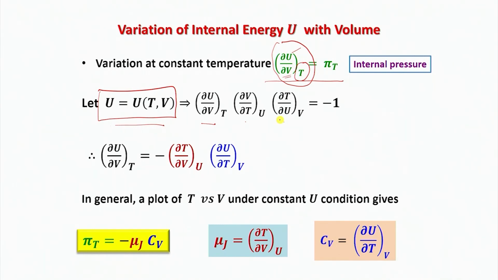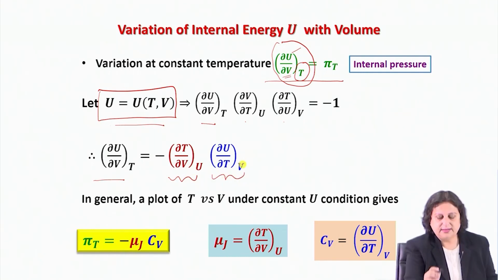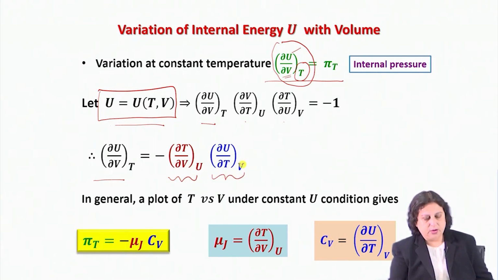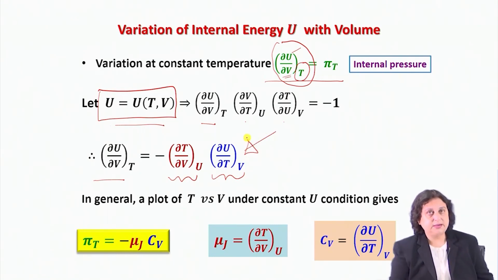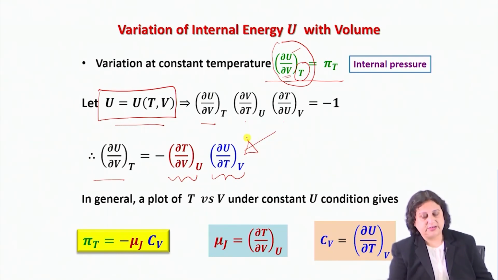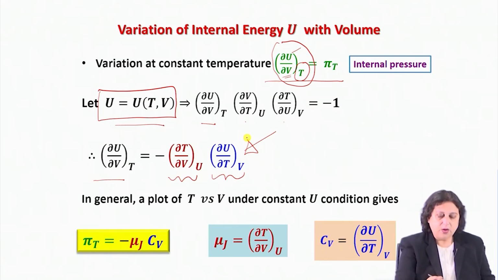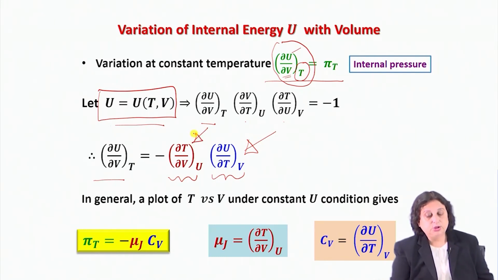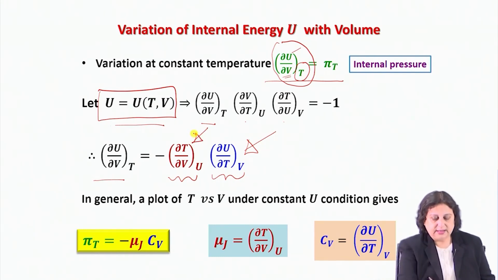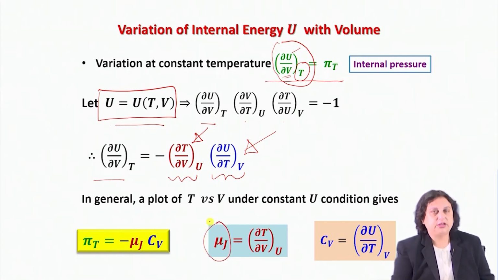Therefore, what I find is (del U/del V) at constant T is nothing but the negative of this partial derivative and this partial derivative. Now, do I know what this partial derivative is? That is nothing but the specific heat of the system under constant volume condition. And now I define this partial derivative as the Joule coefficient and give it this notation.